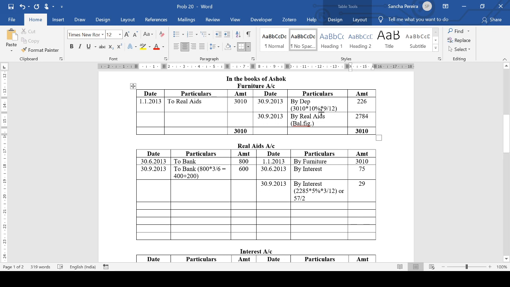Okay, so basically the value he's giving up of the machine is 2784. So if we say by Real Aids here, it will be on 30th September 2013. It will be furniture, to furniture, 278. Now finally we need to close this one.